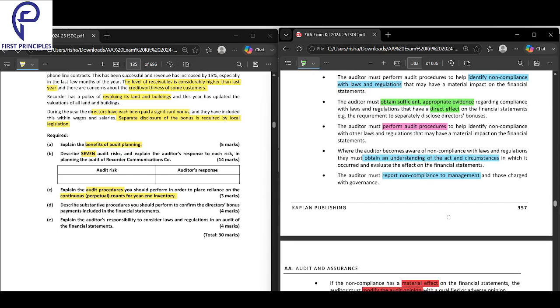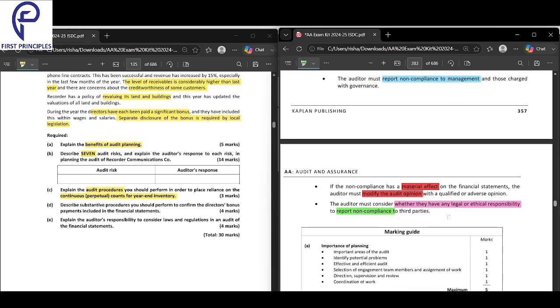Firstly, identify non-compliance. Second, obtain sufficient appropriate audit evidence for those matters which have a direct effect. Third, perform audit procedures. Next, obtain an understanding of the act and circumstances. Report non-compliance to management. If the non-compliance has a material effect, modify the audit opinion, and the auditor must consider whether they have any ethical or legal responsibility to report non-compliance.